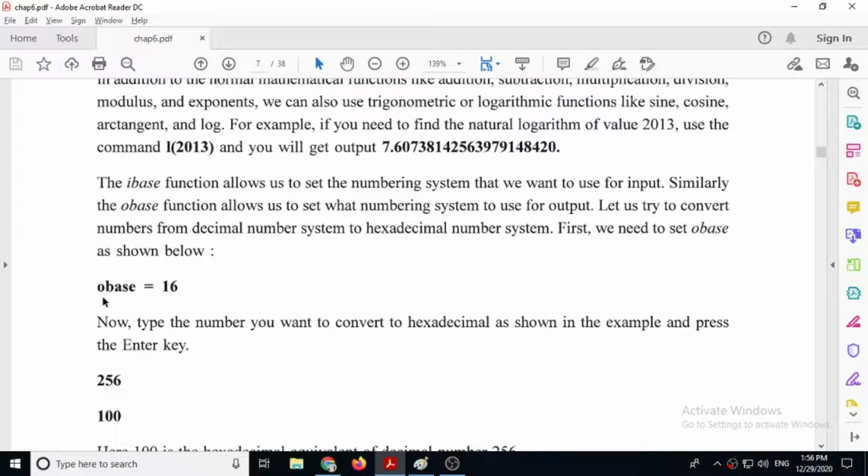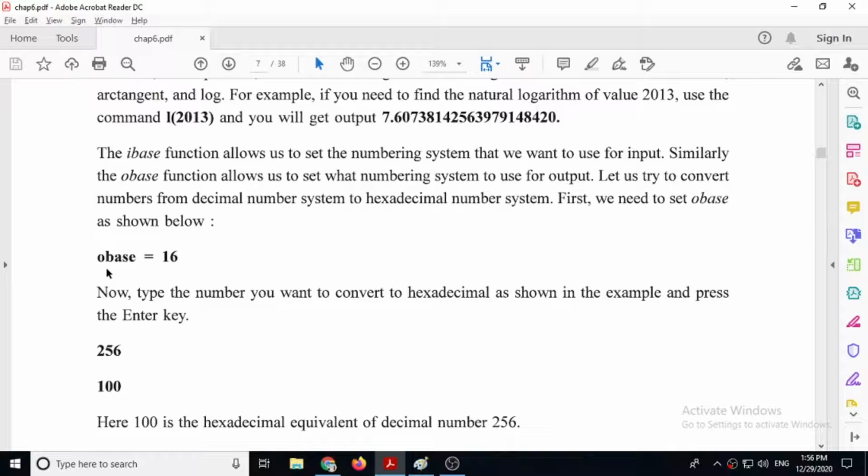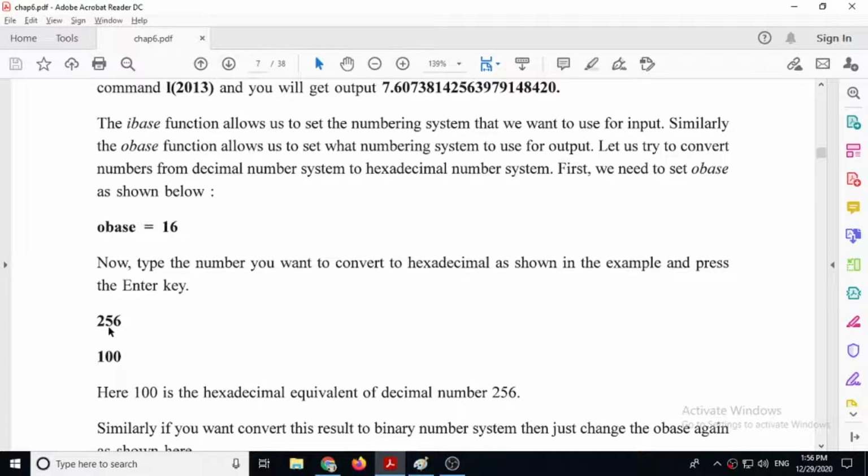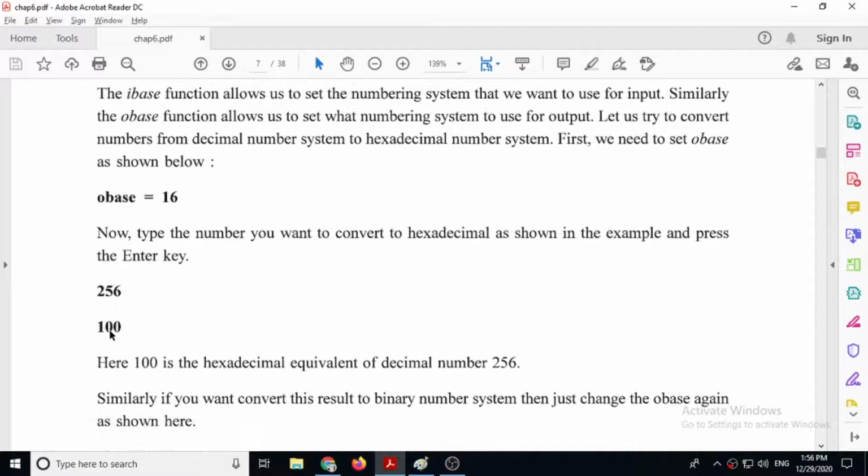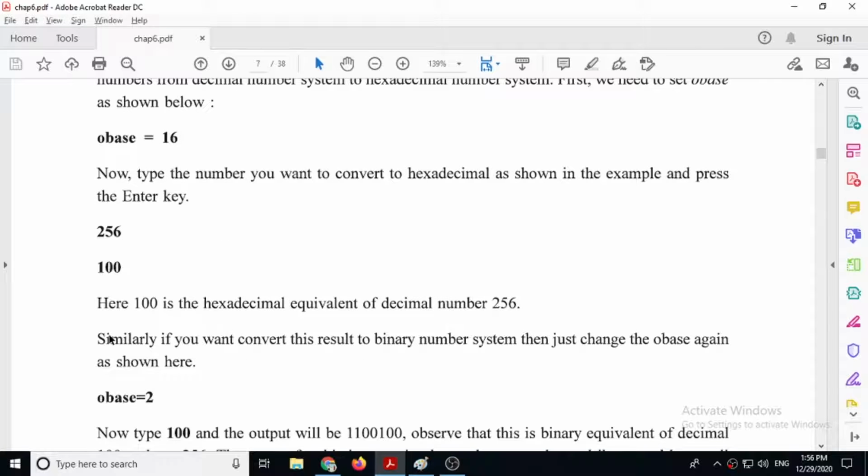Obase means output base, ibase means input base. If you give obase is equal to 16, then this command will do nothing, but whatever number you write, it will convert it into a hexadecimal number. So suppose 256, then the hexadecimal equivalent is 100. So this way you can change the output base.